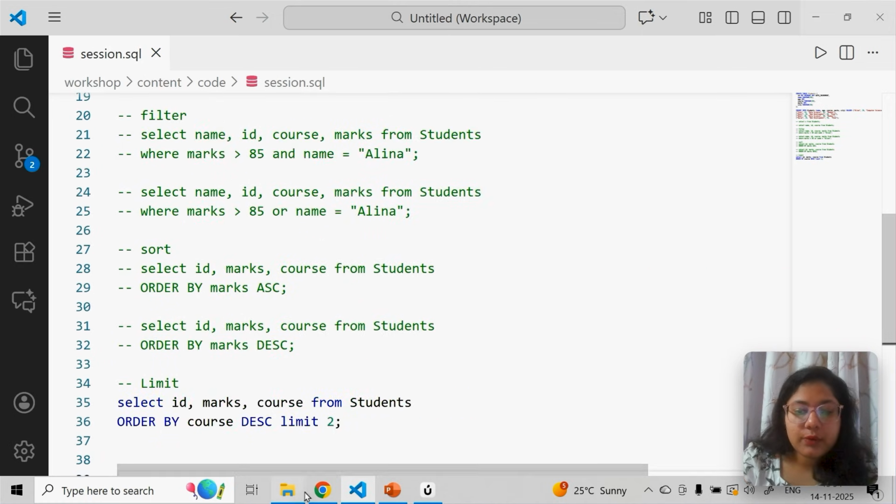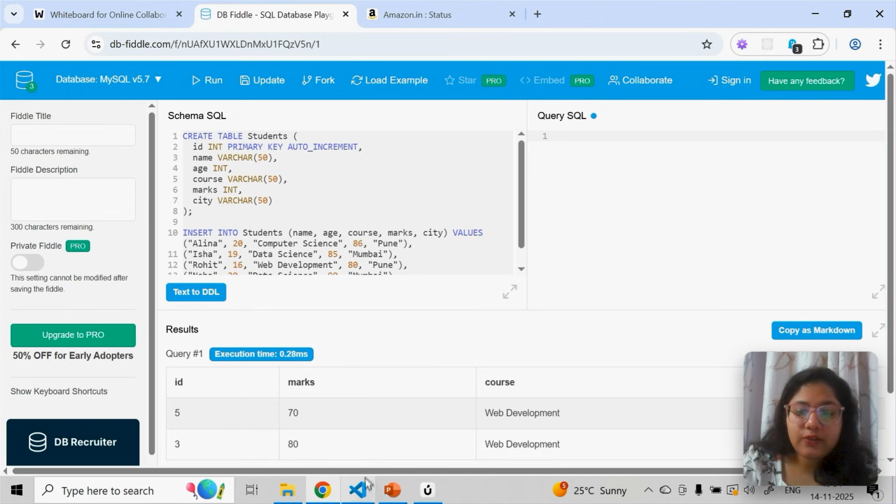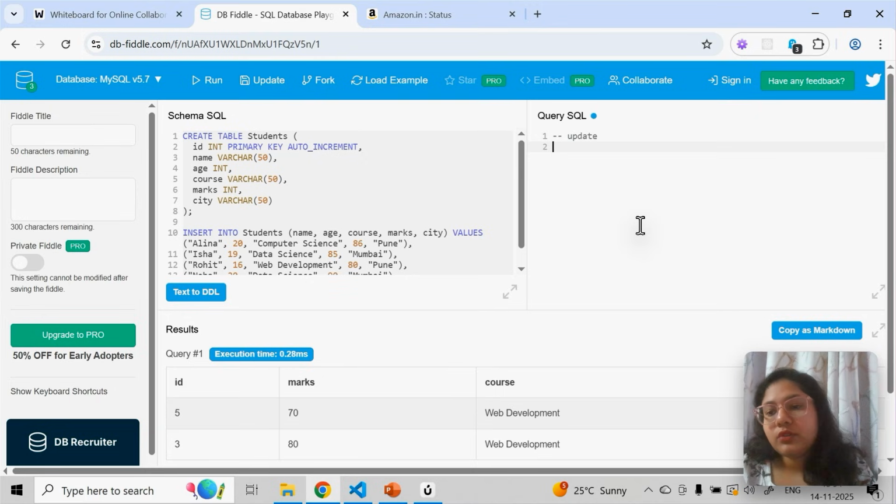Okay, so now what I'll do here, I'll just wipe this code for a moment because we have already seen till here. So I've already saved it. I'll give you guys this code in the end through description. Okay, so next query we have is update. Table is same, data is same. So now I want to update.